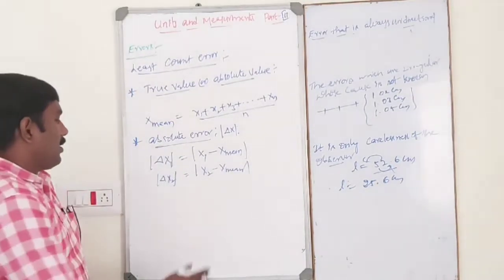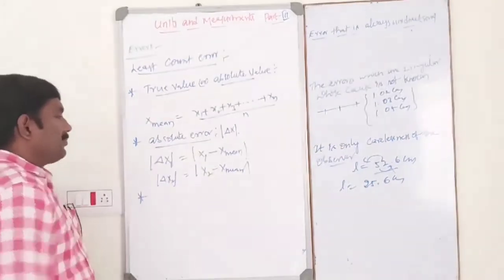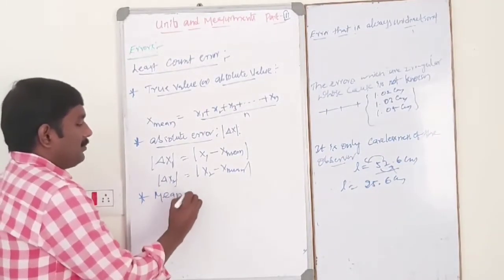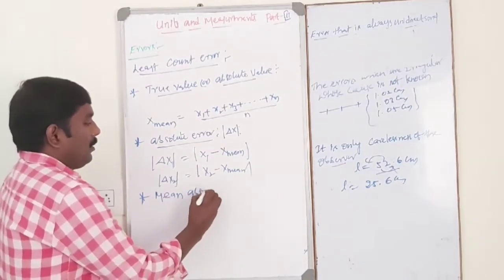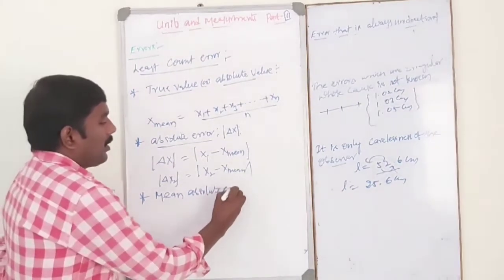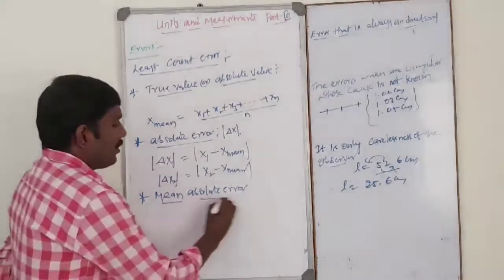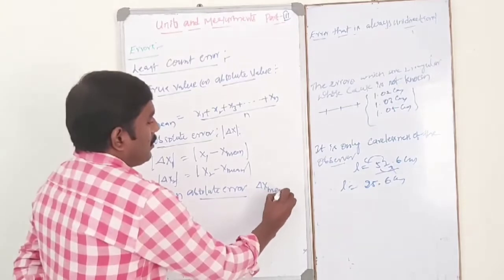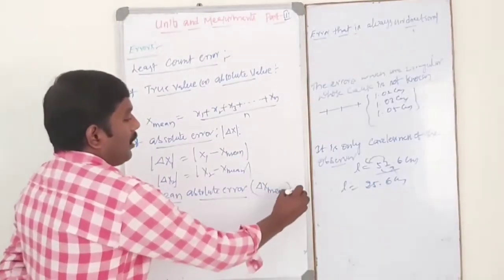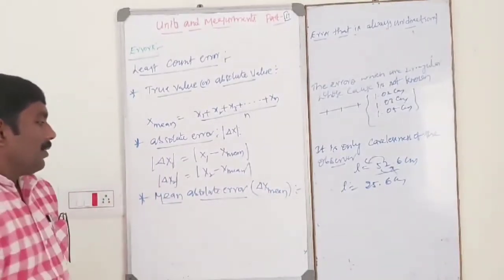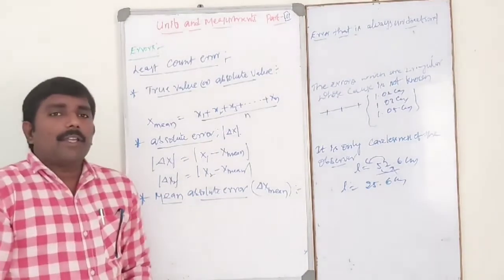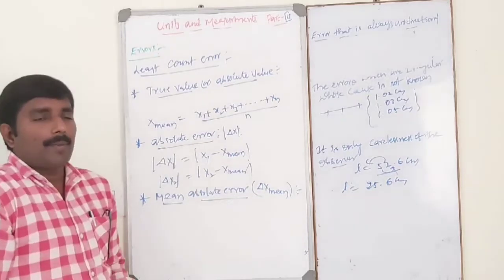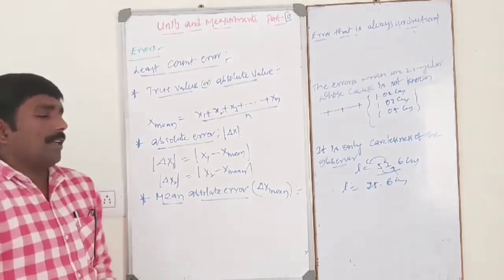Next one is mean absolute error, delta x mean. Simply the average of all absolute errors in an experiment is nothing but mean absolute error.